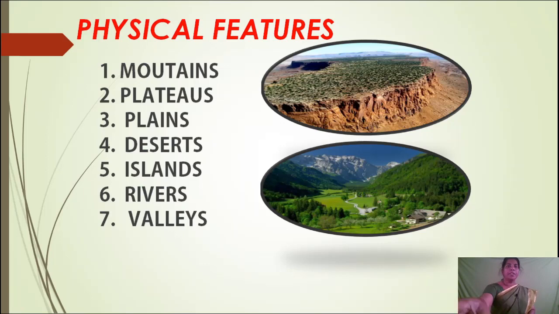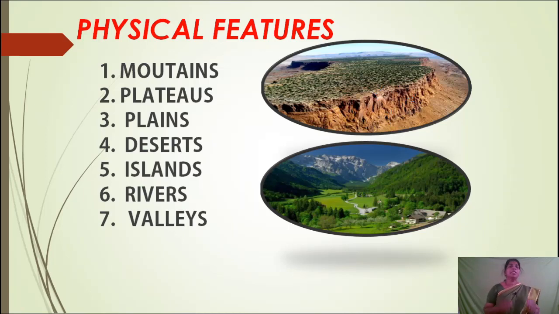As you can see the picture, this is a plateau. Plateau is an area of flat land that is higher than the land around it. See this. This is the surrounding area. A land surrounding area से ऊपर उठा हुआ है. So this is a plateau.